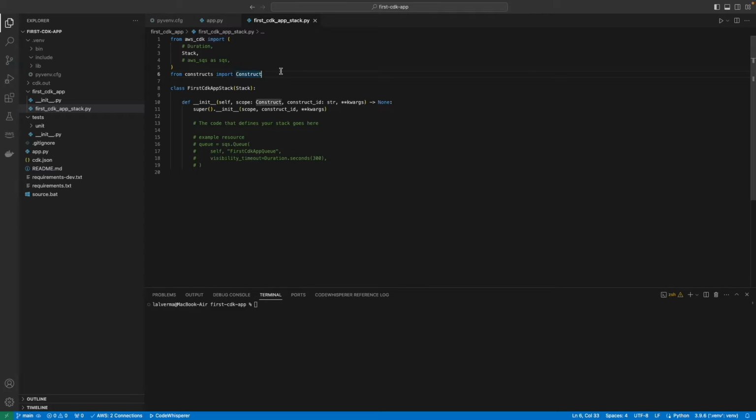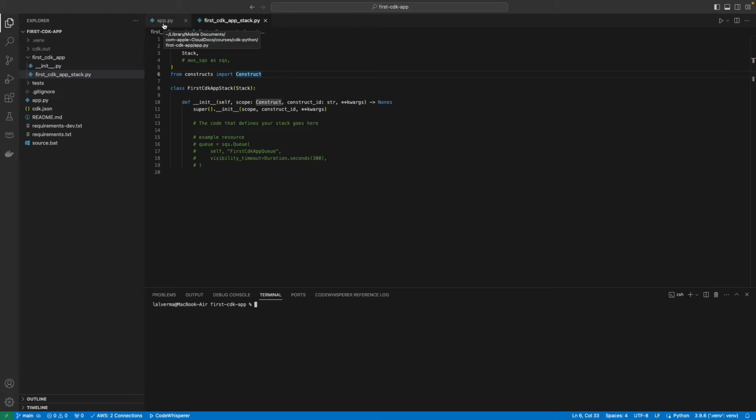Another thing we need to confirm is that the code generated by CDK init is working fine. For that, we'll do a sanity check with the CDK ls command. CDK ls lists down all the stacks defined in the CDK application. To run the CDK commands, first we will activate the virtual environment. By running this, let's run CDK ls now. And this returns the stack ID successfully.